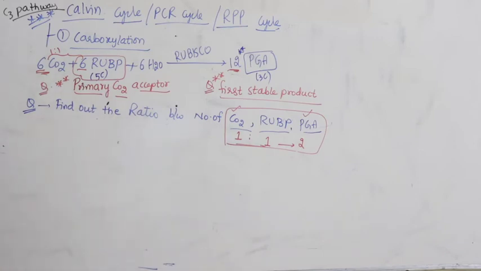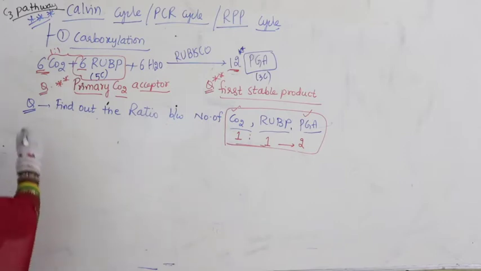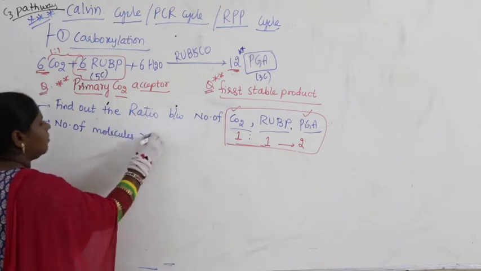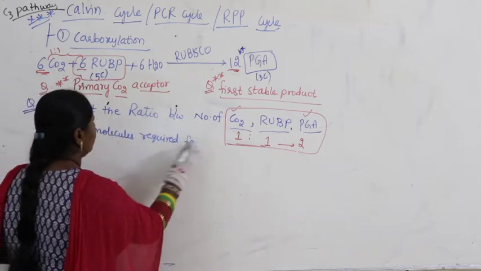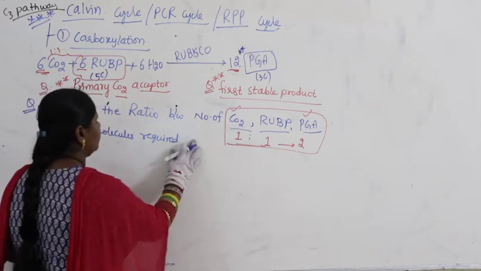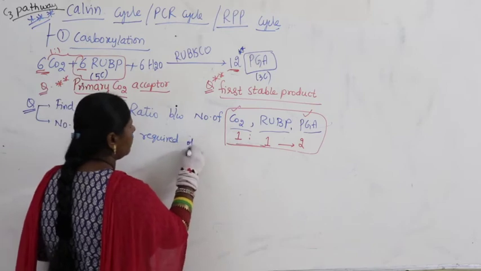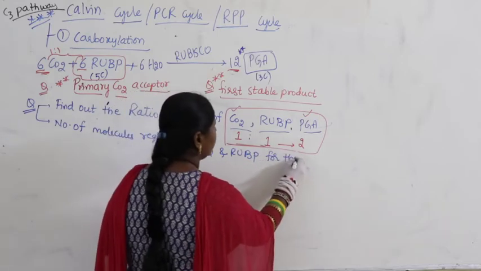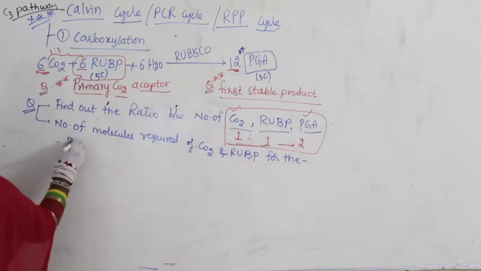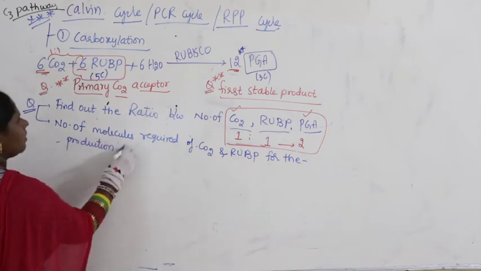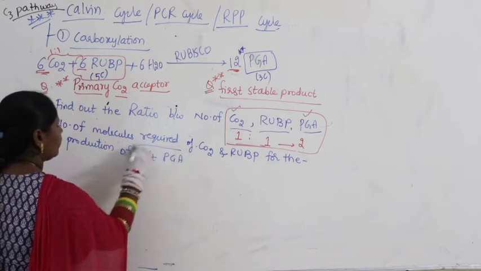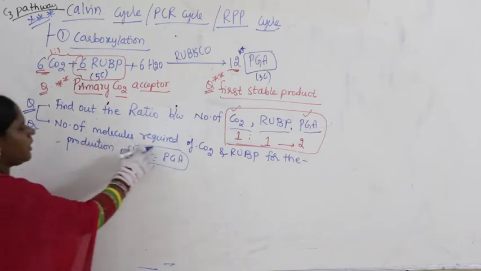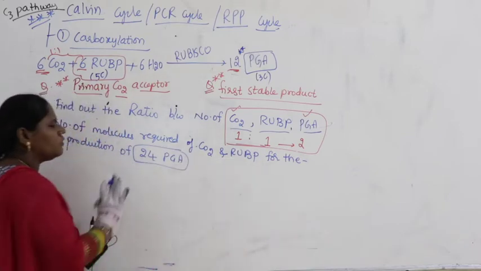Suppose they may ask another question: find out the number of molecules of carbon dioxide and RuBP required for the production of 24 PGA.